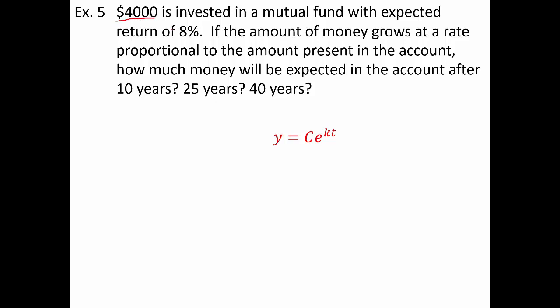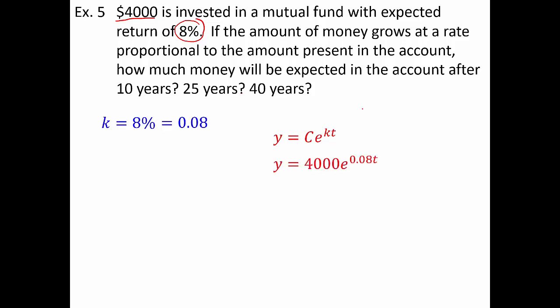The 4,000 represents the initial amount. We'll plug that in for C, but it doesn't give me a secondary value because instead it gives me this percentage, 8%. Now that's actually a good thing because that 8% actually represents my K value. Recall that in the law of exponential growth and decay, C is your initial amount and K is your growth or decay rate. Well, if you're getting an interest rate of 8%, that would be your growth rate. Now also keep in mind we're never going to use a percentage written as a percentage in a math problem. We're always going to convert that to a decimal. 8% really means 0.08.